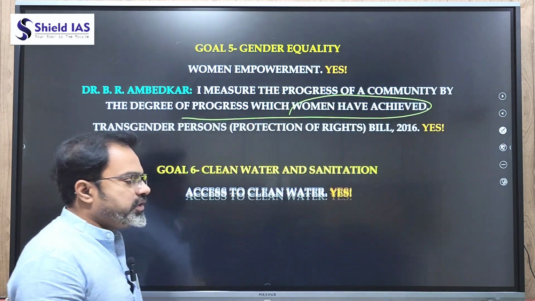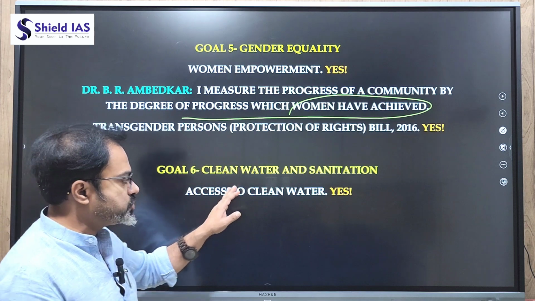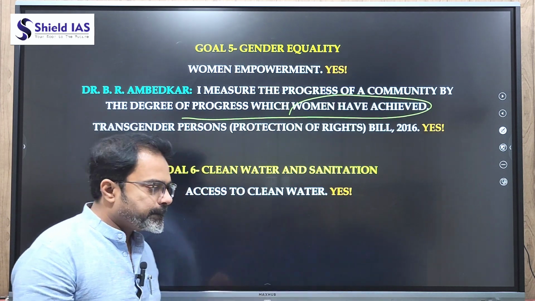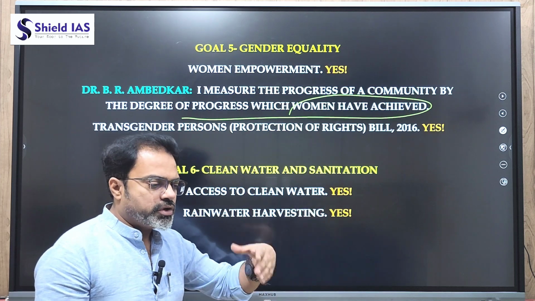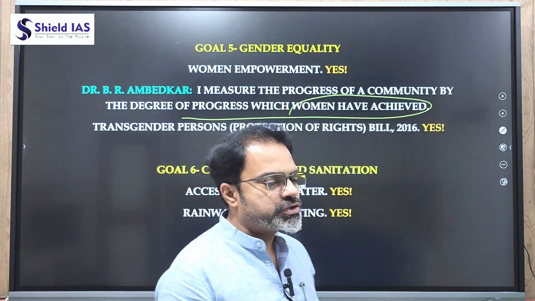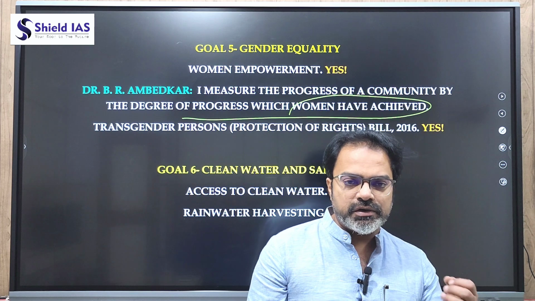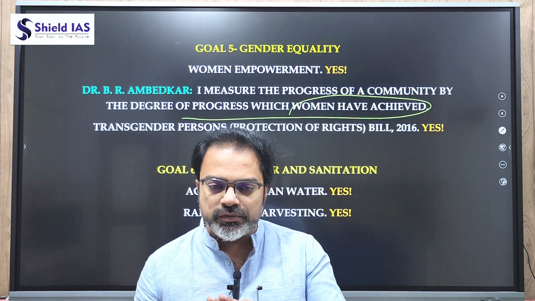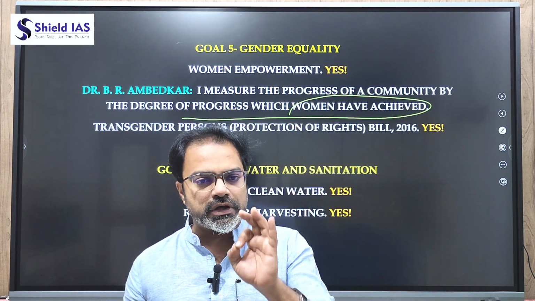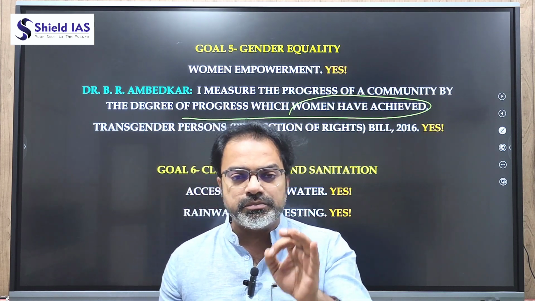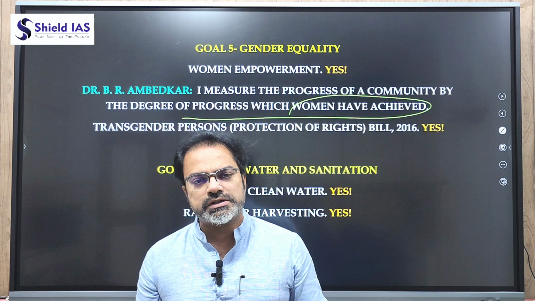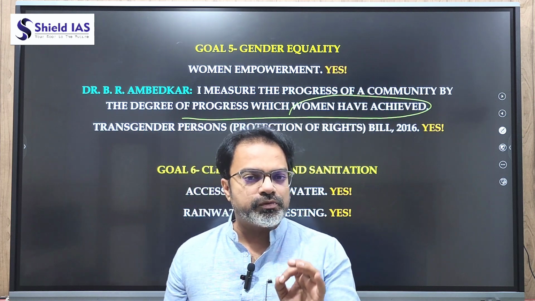Friends, again for empowerment purposes, access to clean water becomes very important. Hence, rainwater harvesting should be promoted. For example, the Government of India launched the Amrit Sarovar Mission. That means 75 water bodies to be built or revived in each and every district. We require proper rainwater harvesting. At least it should reach each and every village, making not only the villages water self-sufficient, but also drought-proofing the entire country.